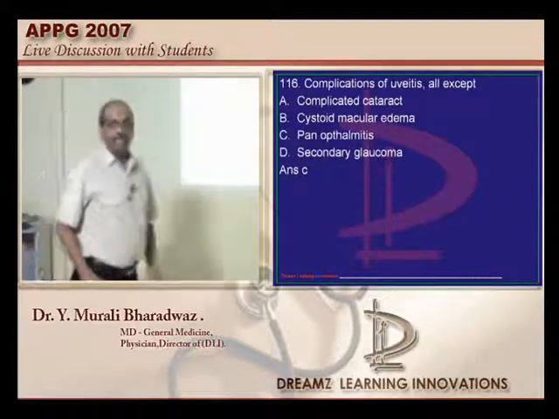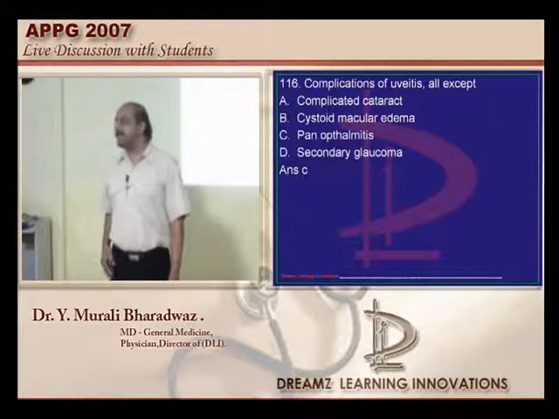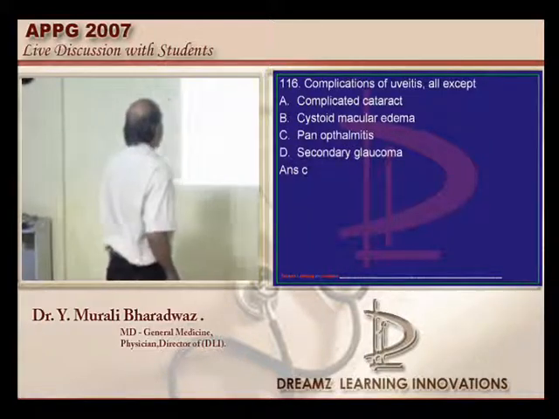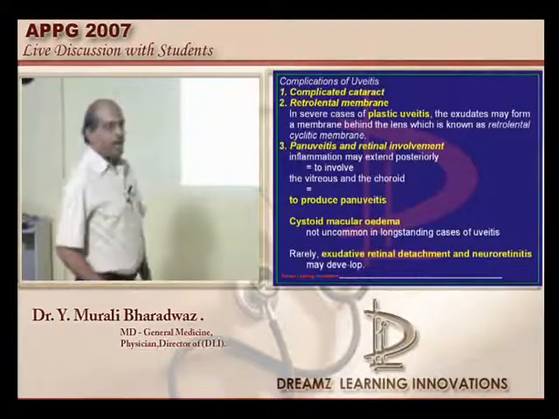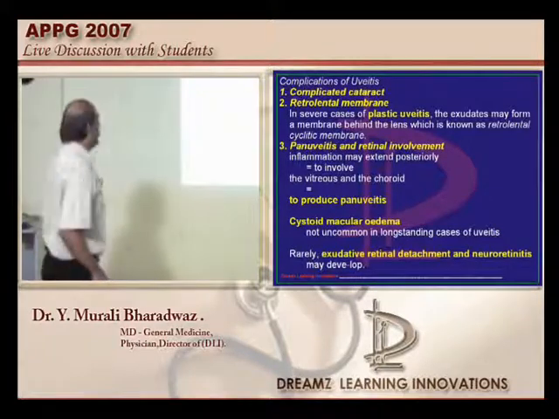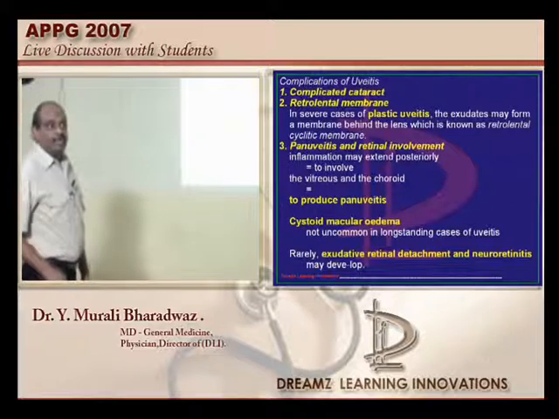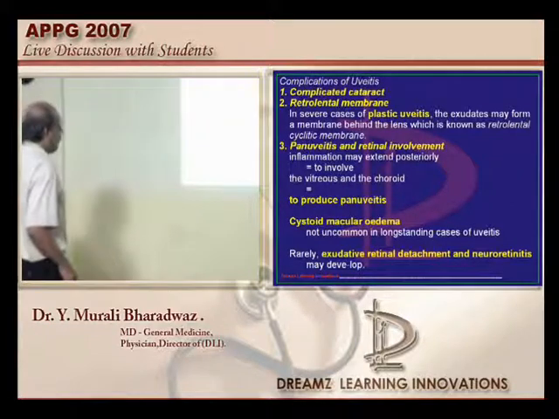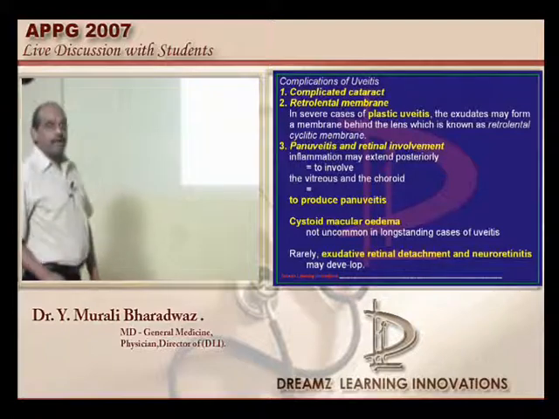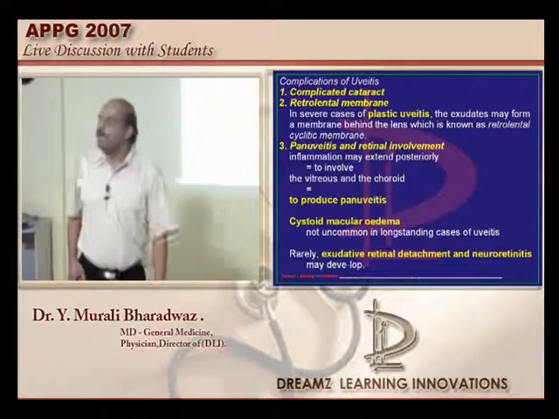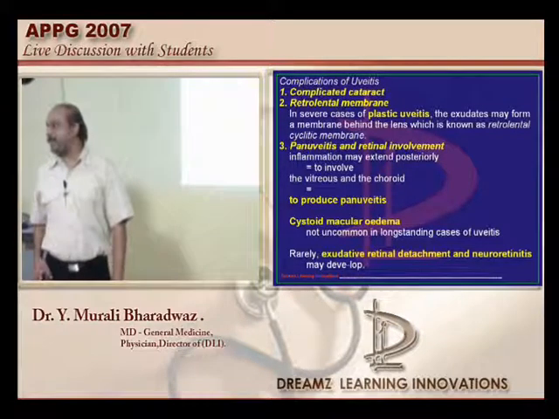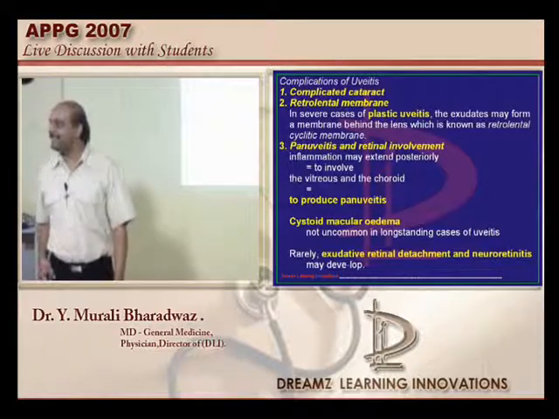Now coming to the uveitis and the complications, let us talk about it, doctor. Uveitis can lead to a complicated cataract. It also can lead to a retrolental membrane. It can lead to panuveitis and retinal detachment. And in the late stages, if it is a long-standing case of uveitis, it can also lead to cystoid macular edema. Was it there in the options?